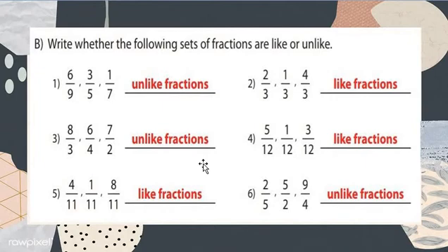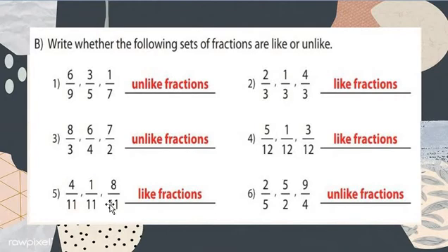It means a like fraction. See here, all these denominators are the same. See, 1, 2 and 3, all denominators are the same. That's why we are writing here: like fraction. Understood, my dear students? Again I repeat question number 4: 5 upon 12, 1 upon 12, 3 upon 12. All denominators are the same. That's why we mention there are like fractions.